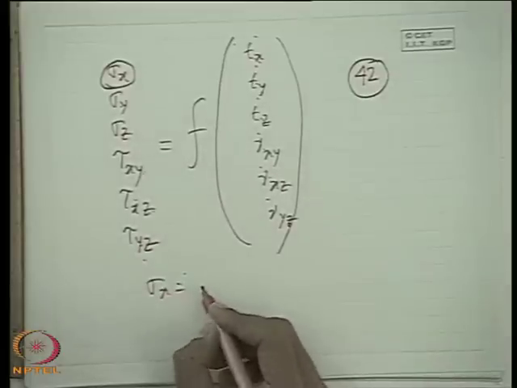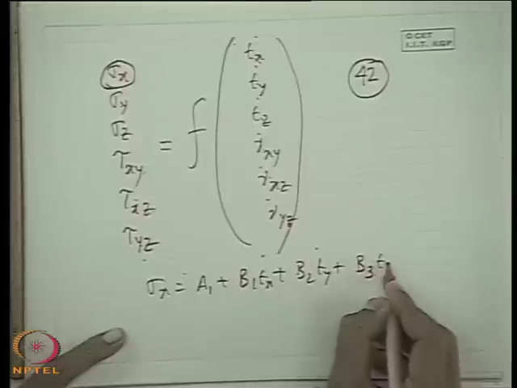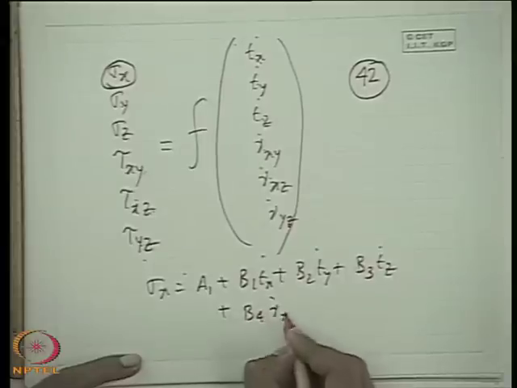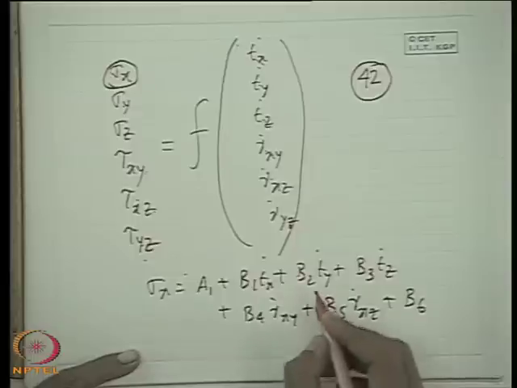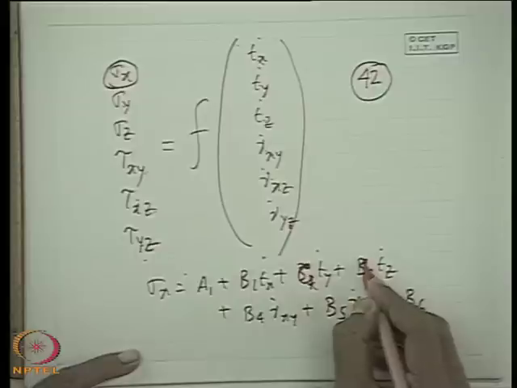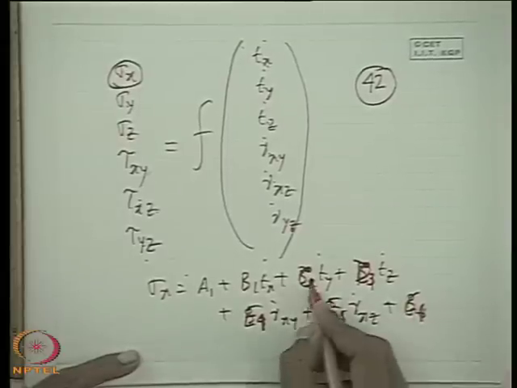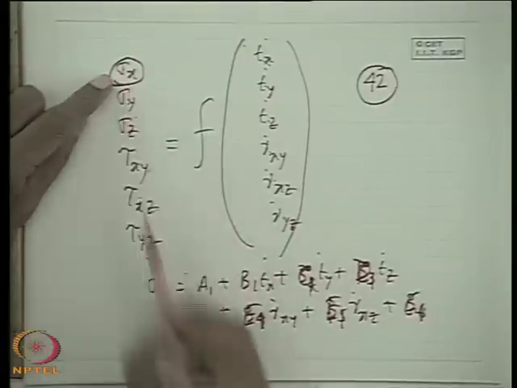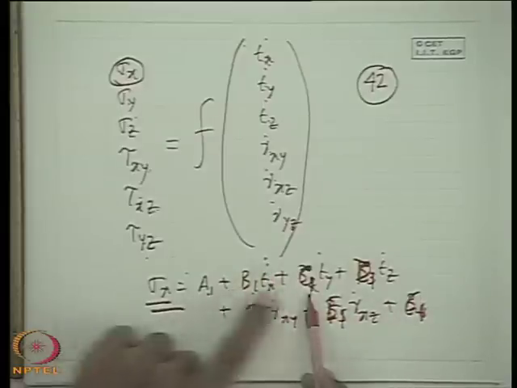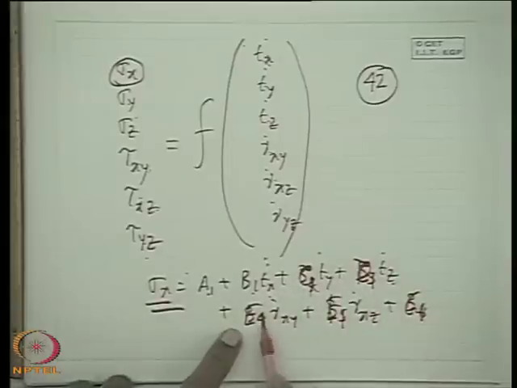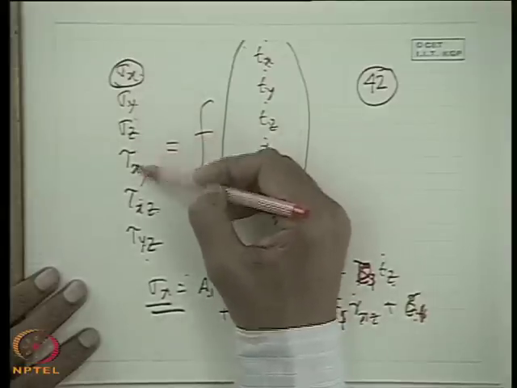For example, if sigma x is related as a1 plus b1 epsilon x dot, plus c1 epsilon y dot, plus d1 epsilon z dot, plus e1 gamma dot xy, plus f1 gamma dot xz, and so on with g1. So if we consider a general linear relationship, the normal stress is a linear function of all these strain rates. That gives 42 unknowns.